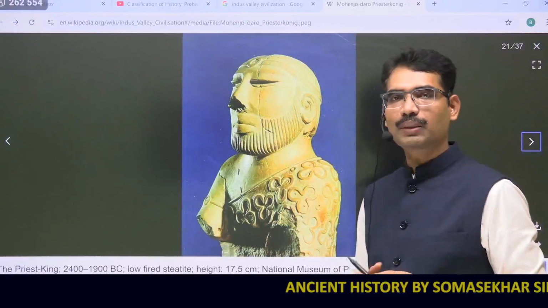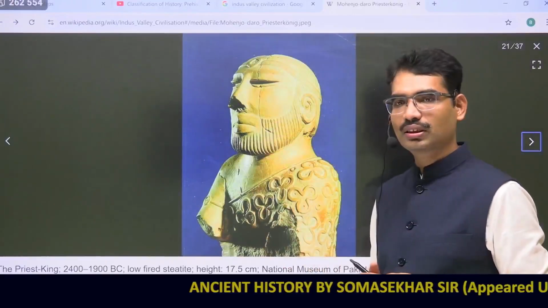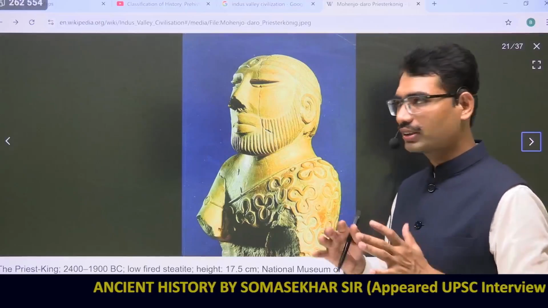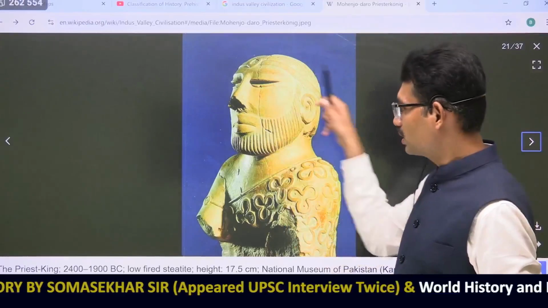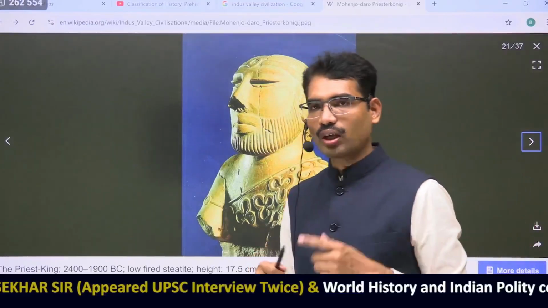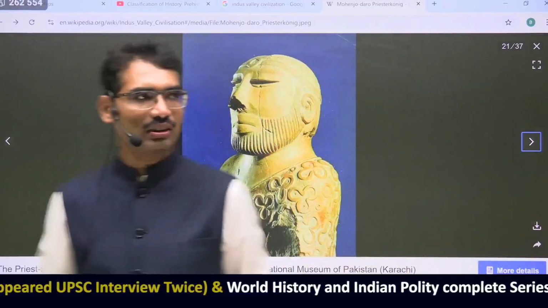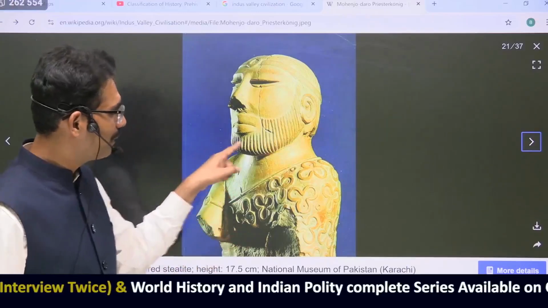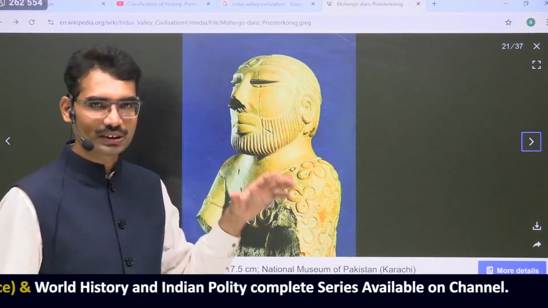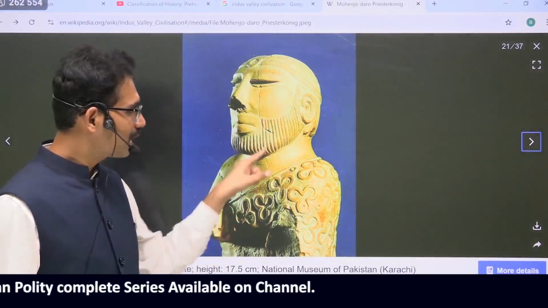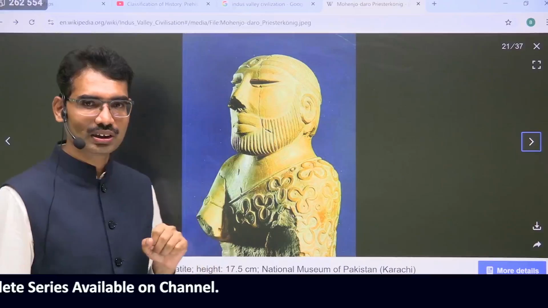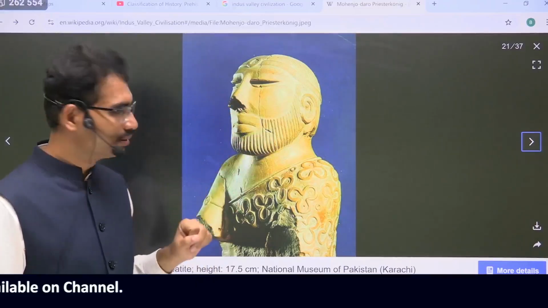The person looks like this. Archaeologists and scholars interpret him as a kind of priest. And it is not just outlook. You see what kind of fashion they are showing in this image. Now you see the bearded priest. Some people call him a priest, the bearded priest. And the style of the beard means importance given to style, fashion.